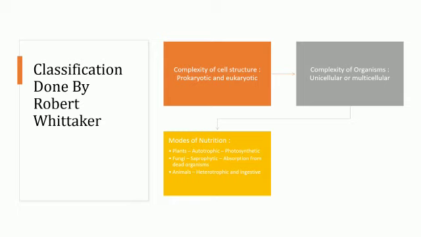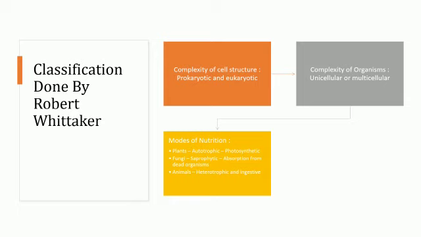Second is complexity of organisms. It includes animals which belong to the unicellular and multicellular category. Third, modes of nutrition. These are different ways of taking in food and using it for obtaining energy, growth, and to repair the wear and tear of the body. According to modes of nutrition, living things are divided into, first, plants.